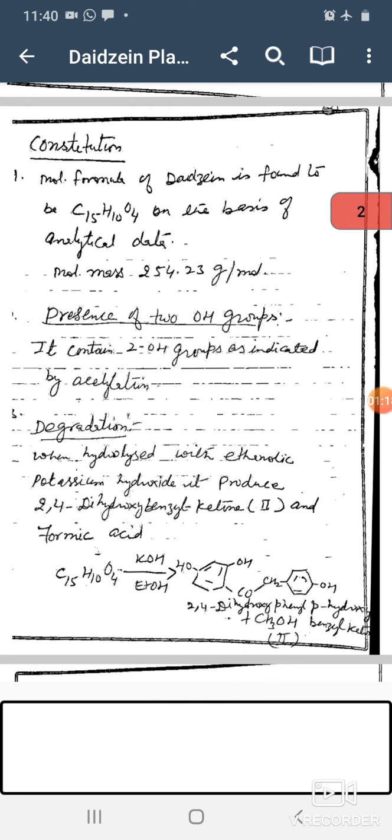Now the constitution of daidzein. The molecular formula of daidzein, found on the basis of analytical data, is C15H10O4. The molecular mass, or molecular weight, of daidzein is 254.23 grams per mole. Next, the presence of the 2 OH groups: it contains 2 OH groups, as indicated by acylation.